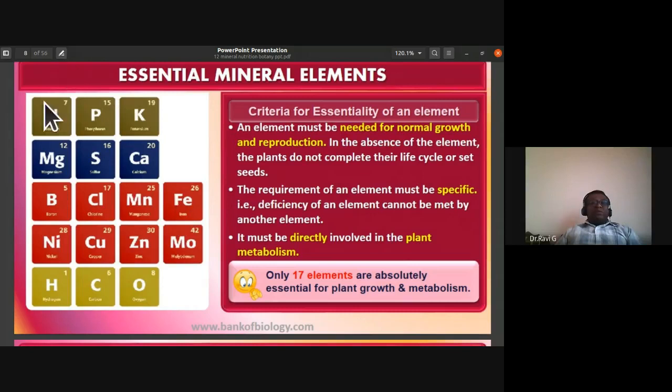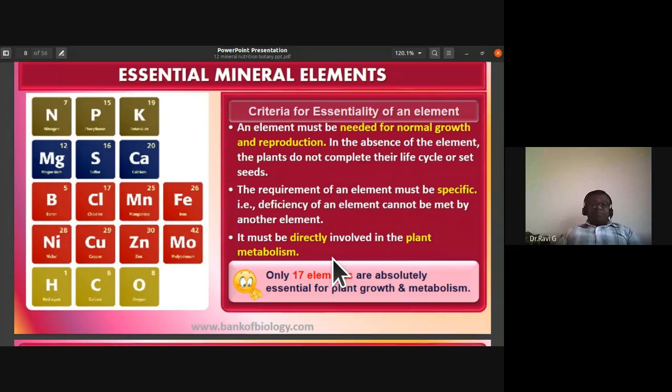So what are those? You can see here NPK. I've always told you to remember this NPK: nitrogen, phosphorus, and potassium. Then magnesium, sulfur, calcium. There is boron, chlorine, manganese, iron, nickel, copper, zinc, molybdenum, and HCO, that is hydrogen, carbon, and oxygen.